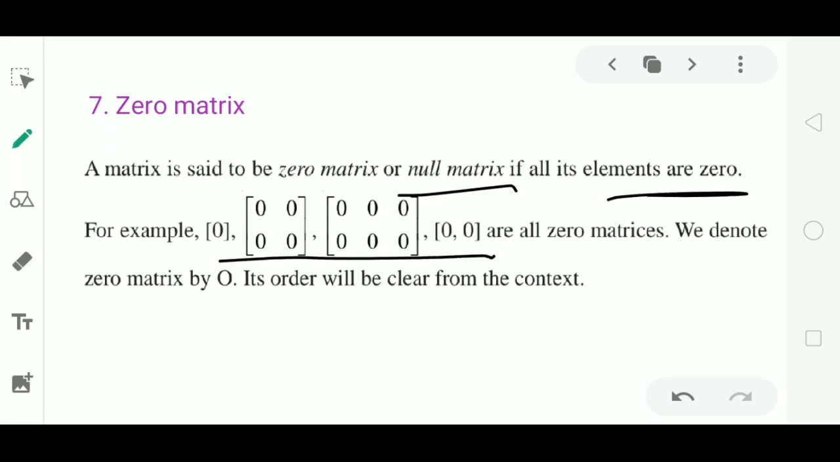Note that a zero matrix can be of any order. It is not necessary that it should be a square. In the third example, the matrix has 2 rows and 3 columns, which is not a square, or it can also be a square. So zero matrix means it is a matrix containing all elements 0. No need to mention it as a square matrix. Zero matrix is denoted by the capital letter O.